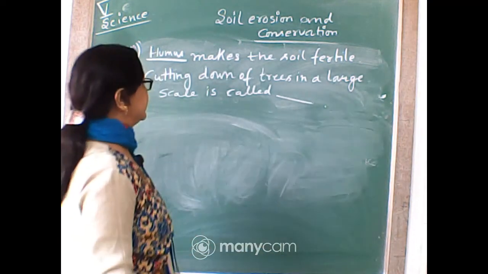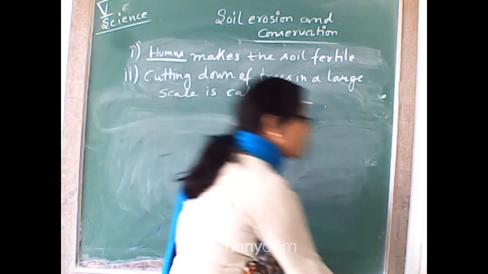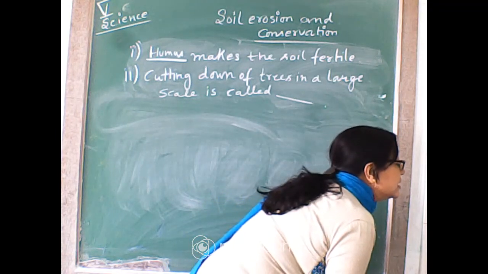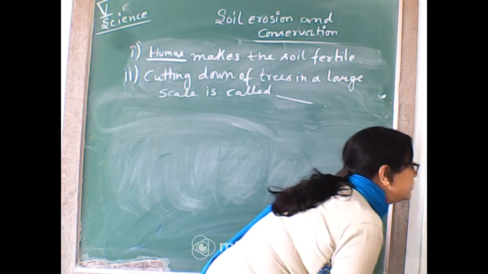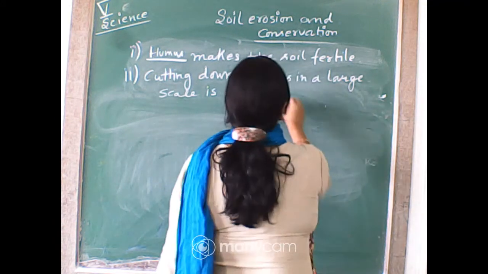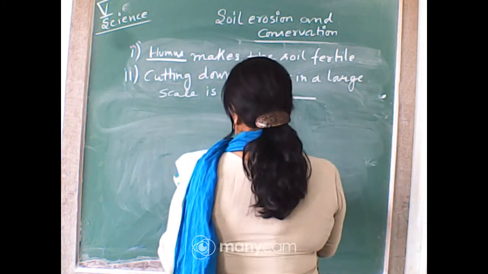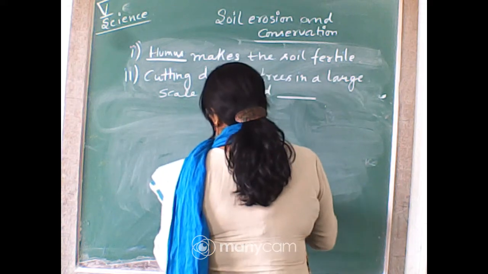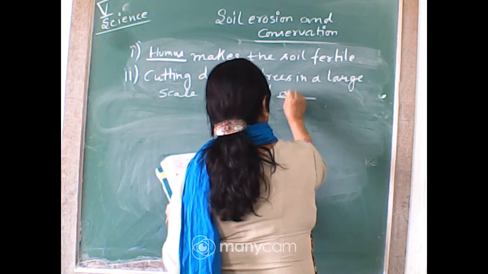Cutting of trees on a large scale is called, yes, Shoumili has given deforestation. Lots of people have given it. Yes, it is deforestation. Write down, you know this thing, this is deforestation.